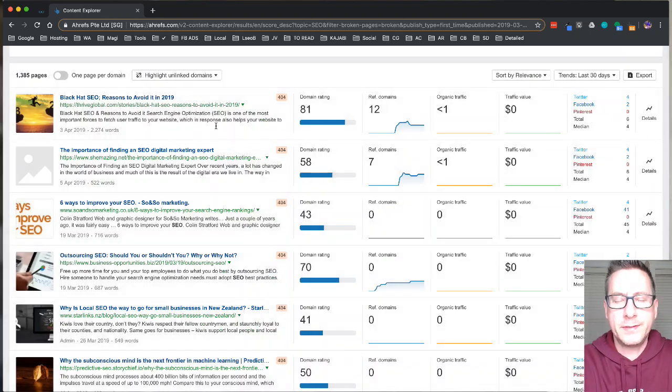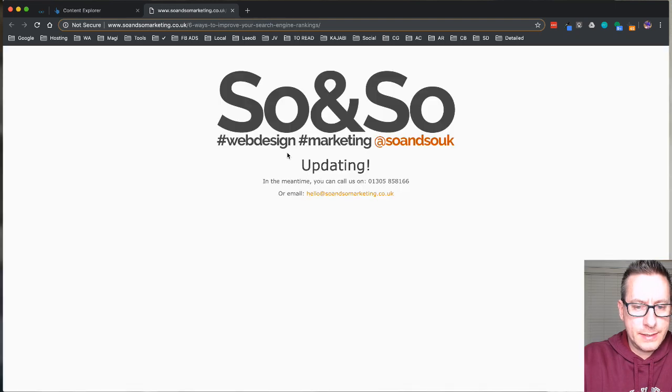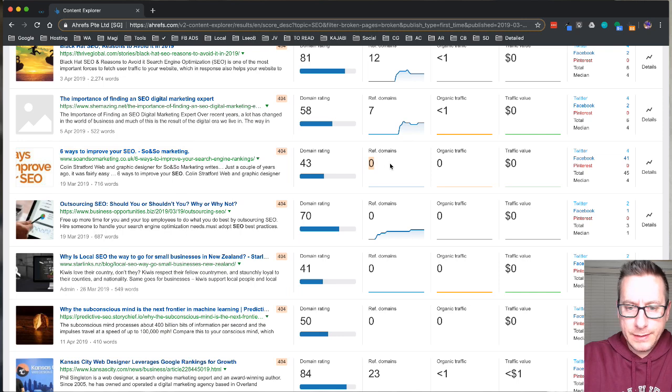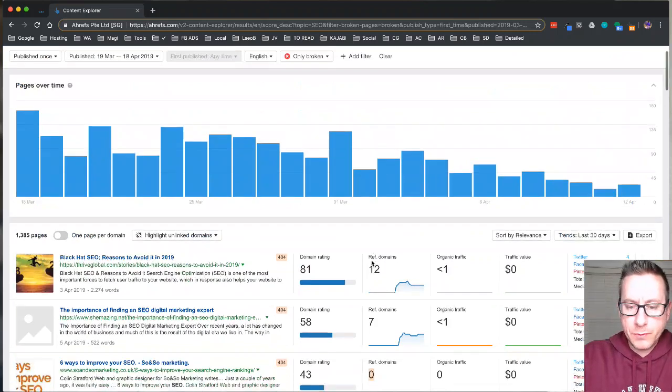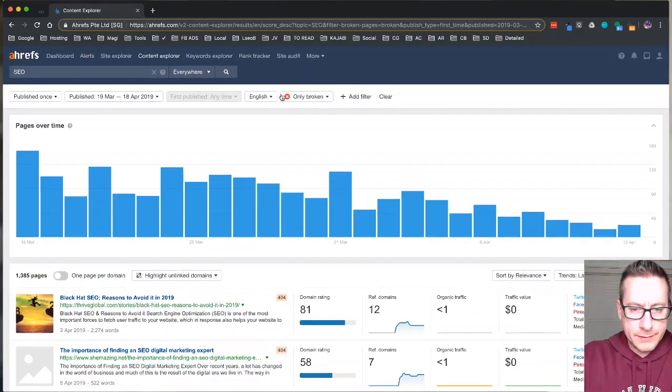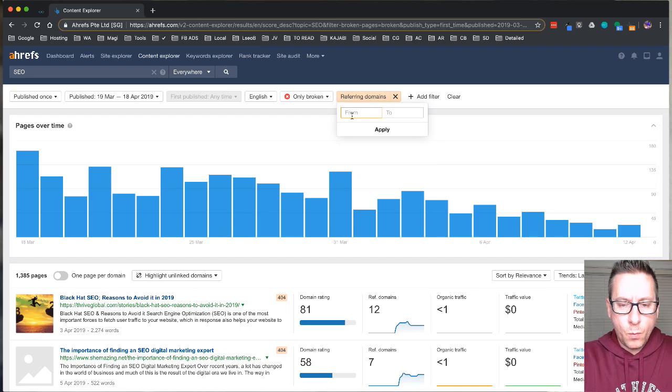Now these aren't very good backlinks. Now what do we do with this information, right? So let me actually do a different one here. Let's see if that one is dead. Yes. Okay, so it looks like their whole site is down. Let's just double check. Yep, their whole site is down. So no backlinks. So now what we can do is add another filter because we're getting lots of these things that have no backlinks. So let's add a filter and say that it has referring domains from 1 to, let's say, 1,000.